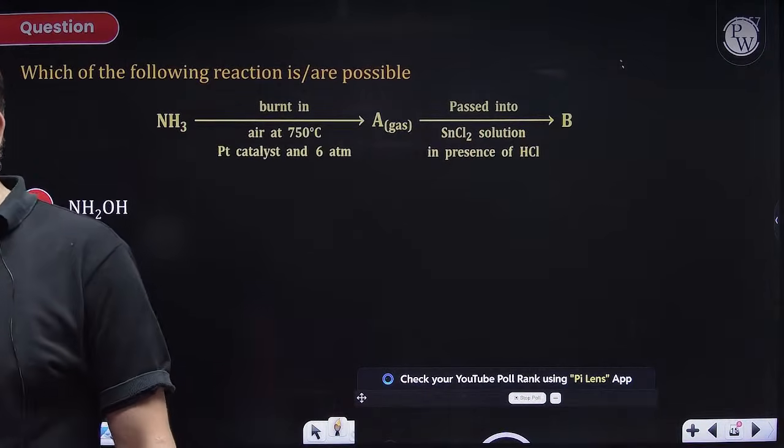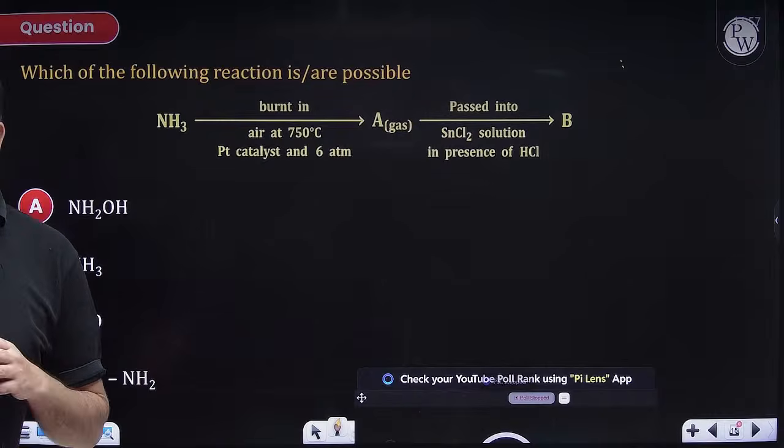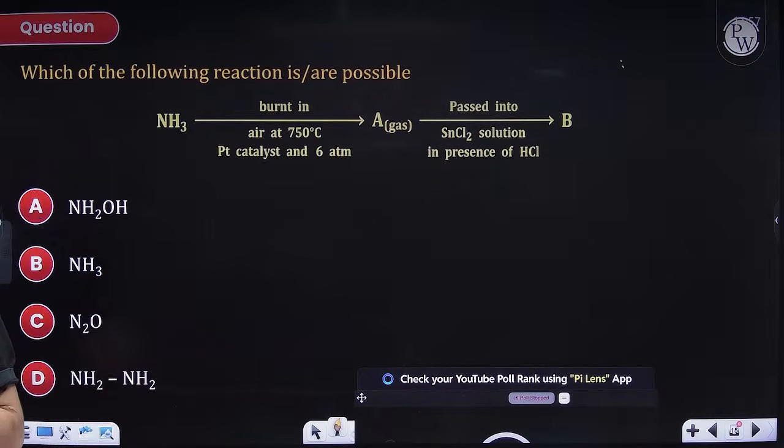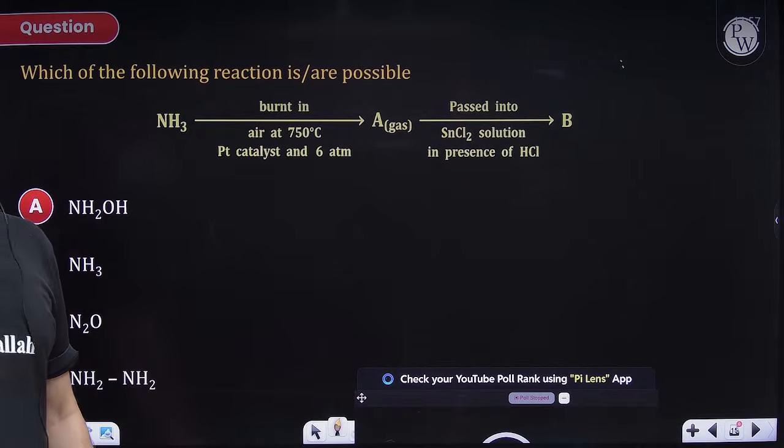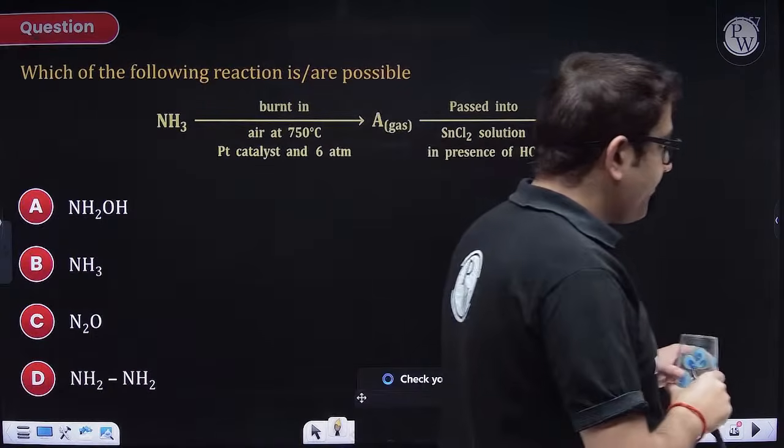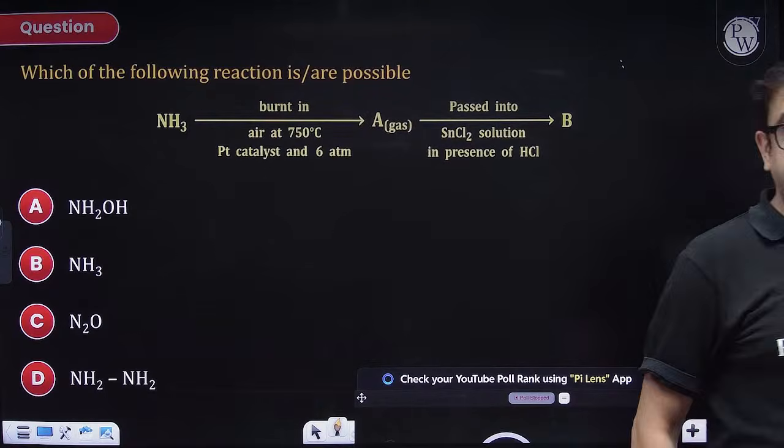Hai na? Chalo beta, try and attempt this one.